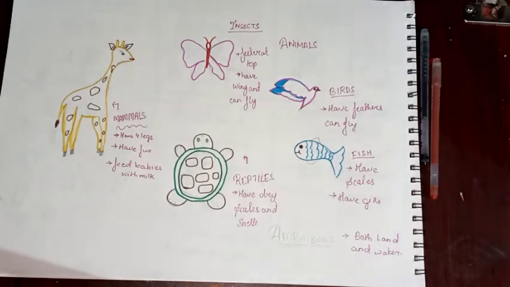Next is birds. Birds have feathers and can fly. They are the only animals which have feathers, and the feathers help keep them warm and to fly also. So that's birds, and then we go to fish. Fish have scales, have gills to breathe, and they move with their tails wagging behind. Next, amphibians. Amphibians live in both land and water. They mostly have 4 legs, and the 4 legs help them to swim and walk.